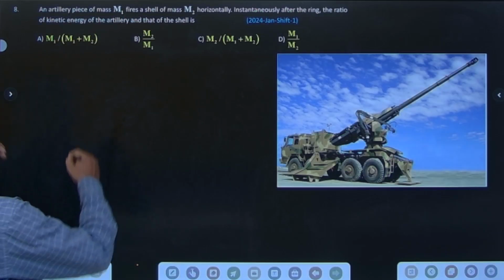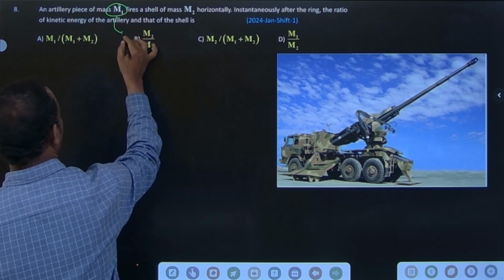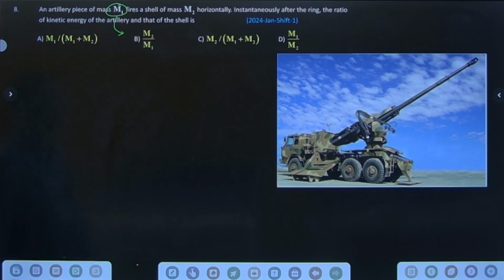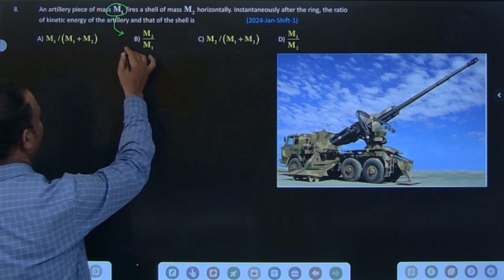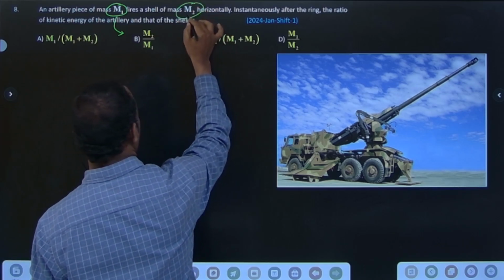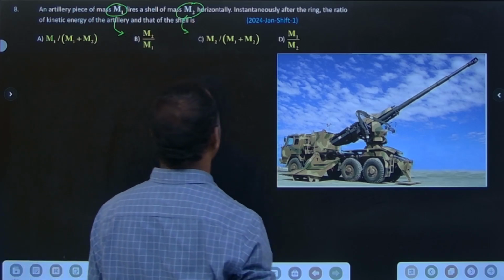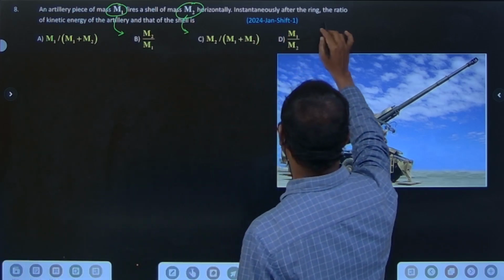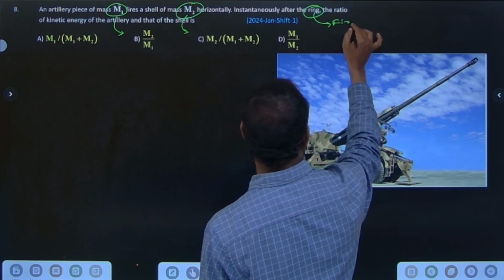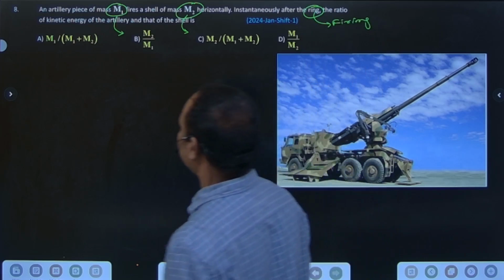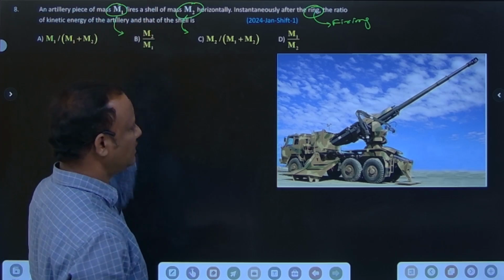An artillery piece of mass M1. Artillery piece means a weapon used in the field of defense. So an artillery piece of mass M1 fires a shell of mass M2. M1 and M2 are given. Instantaneously after firing, what is the ratio of kinetic energy of the artillery and that of the shell?